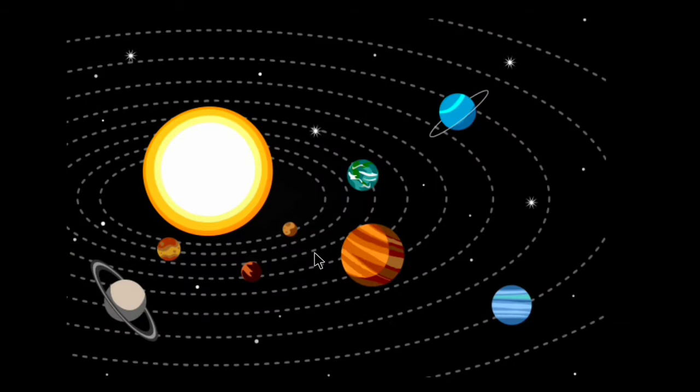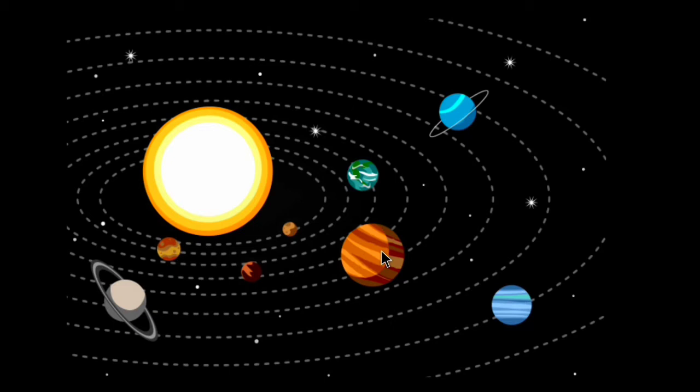Now students, listen, what we have seen in the last point is the solar system. In this solar system we have seen that the planets revolve around the sun at a fixed distance, meaning in a fixed way, that is called the orbit.